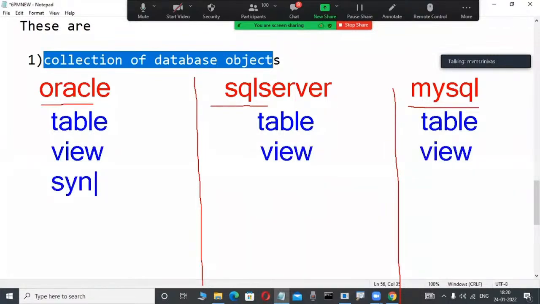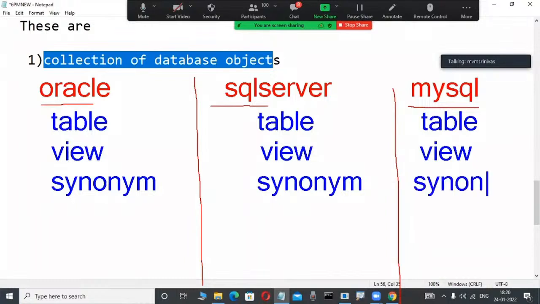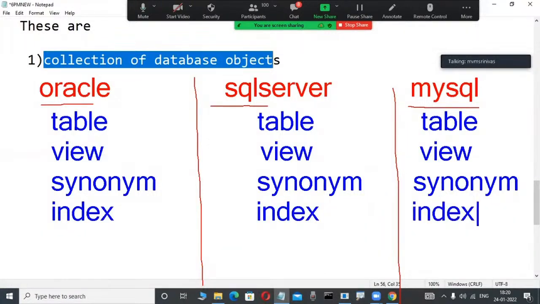Here a synonym is a database object. What is a synonym? What is a view? We will learn in our course; don't worry. A synonym is available here also. An index is there, here also. These are called objects. Some terminology, big concepts. A procedure is there, here and here also.